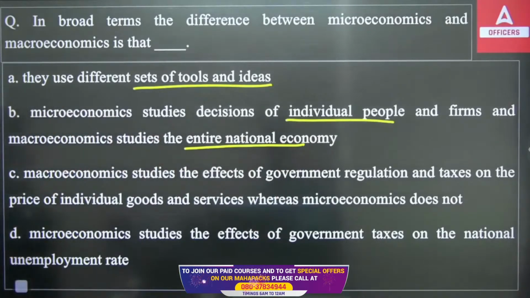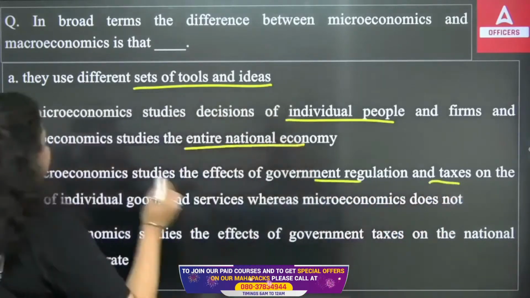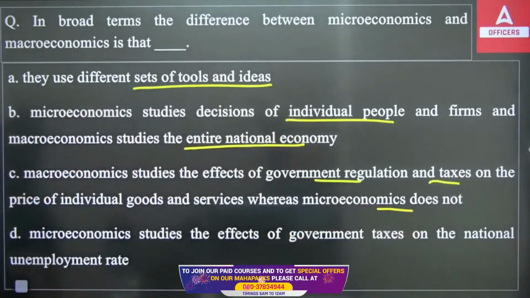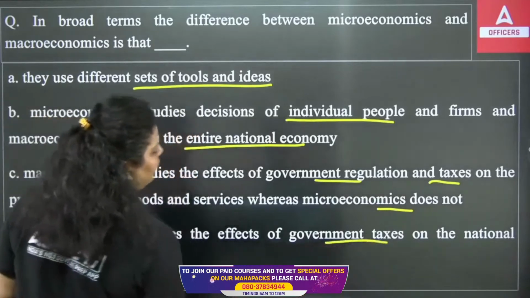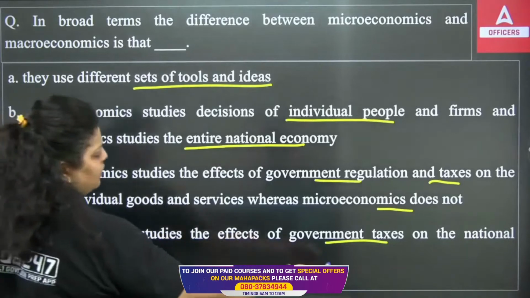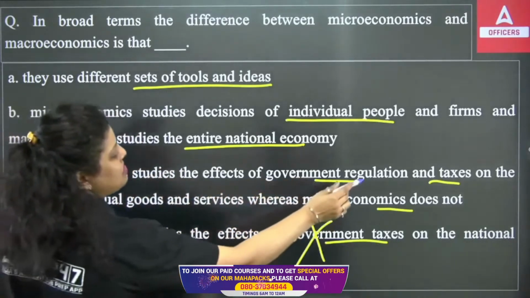Third says macroeconomics studies the effect of government regulation and taxes on the price of individual goods and services, whereas microeconomics does not. Next, microeconomics studies the effect of government taxes on the national employment rate. Clear? So these are the 4 statements we have. Out of that, you have to tell which statement talks about the difference between micro and macro. So can you say microeconomics studies the effect of government taxes? No. Macroeconomics studies the effect of government regulation and taxes? No.